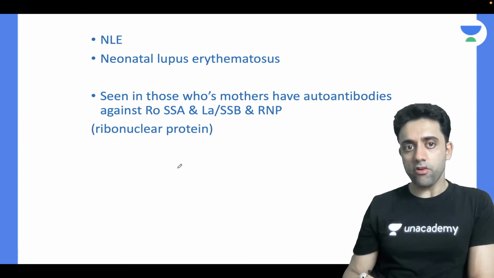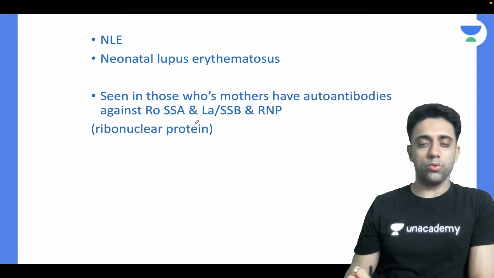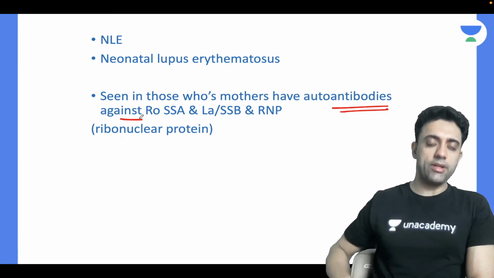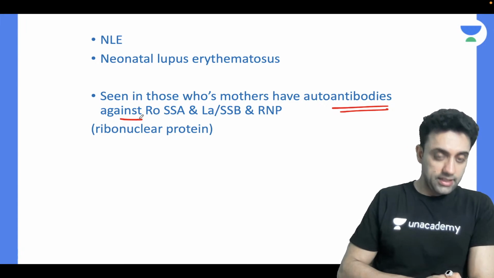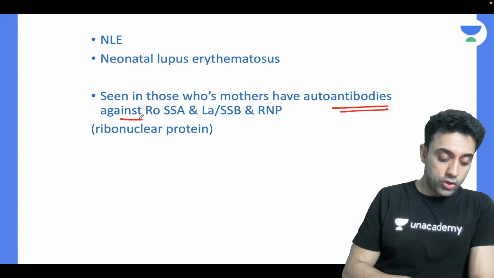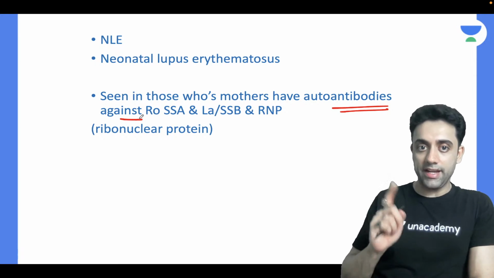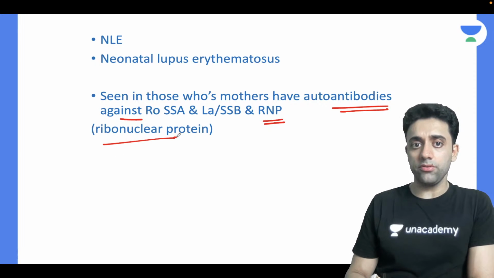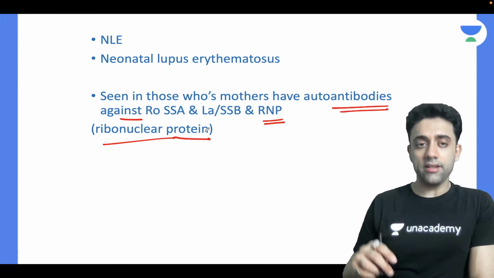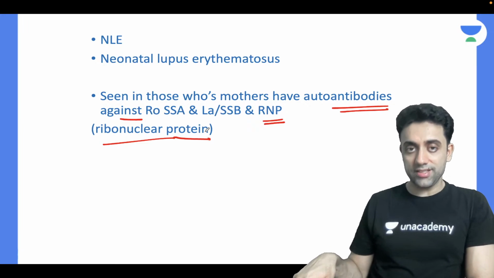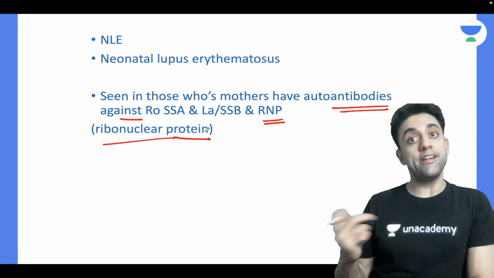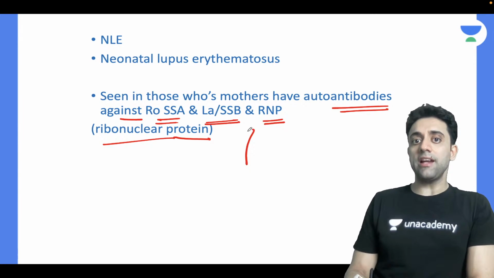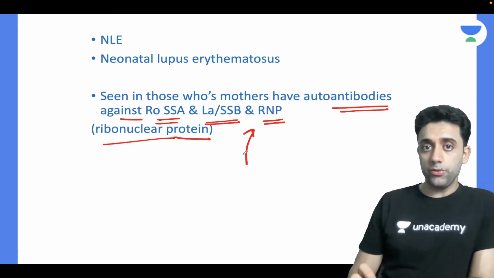Point number one, it is seen in those whose mother has autoantibodies against anti-Ro (SSA), anti-La (SSB), and RNP. What is RNP? Ribonuclear protein.